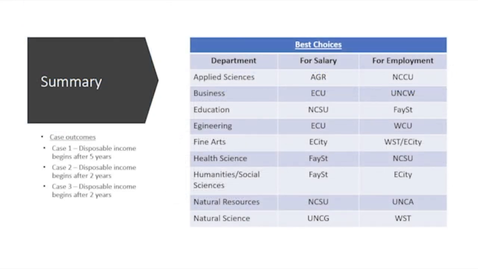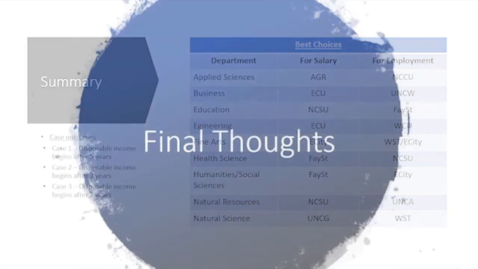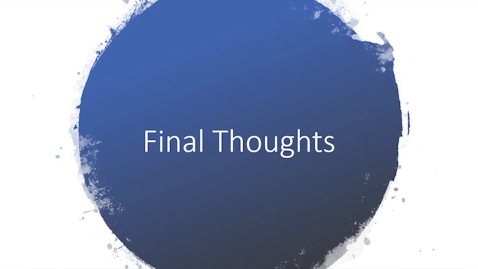In summary, we have looked at 3 cases in which we were able to predict possible salaries, loan repayment, and disposable income. We have also found the top schools for each department according to 2017 data, along with the top employment opportunities from each department. What we have presented does not cover every possible scenario, but is a tool to show students some of the concepts they may want to consider while looking ahead to college. This project has the ability to help students make the best choices when choosing a life path.